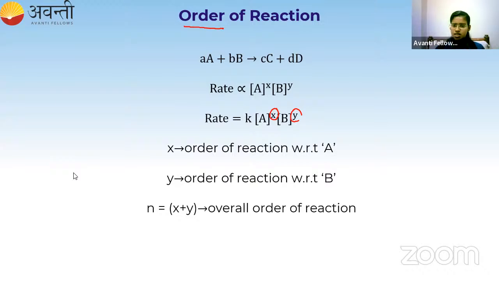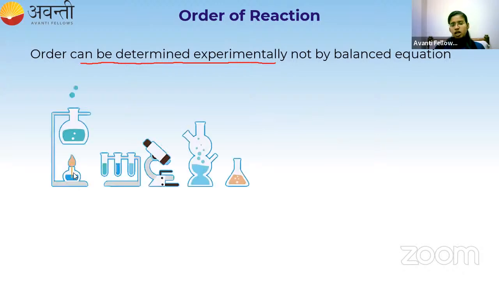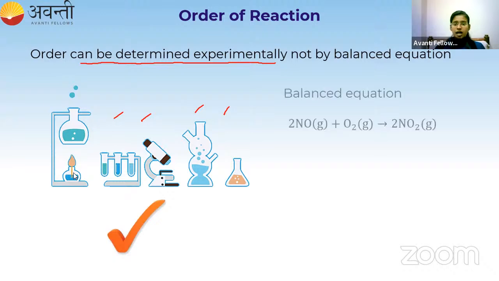It's very easy. So this is the rate law, and if you sum up the powers of the concentrations, then that is the order of the reaction. Very easy. Order can be determined experimentally, not by the balanced equation. Order can be determined only through experiment, not through the theoretical balanced equation. You can use any type of experiment. It can be determined experimentally, but you cannot find out the order of the reaction just by seeing a balanced equation.